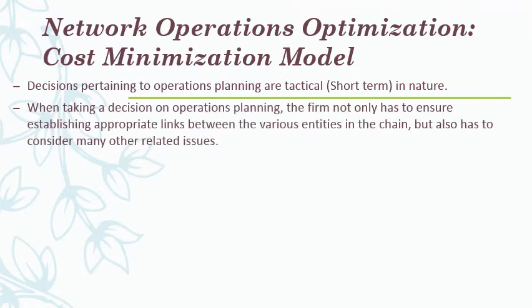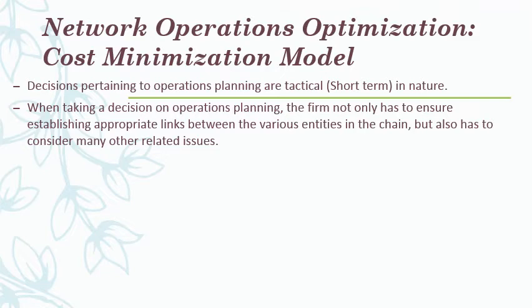While taking a decision on operations planning, the firm not only has to ensure establishing appropriate links between various entities in the chain, but also has to consider many other related issues. First, it has to establish a very firm link between various entities of the chain. What are the various entities of the chain?